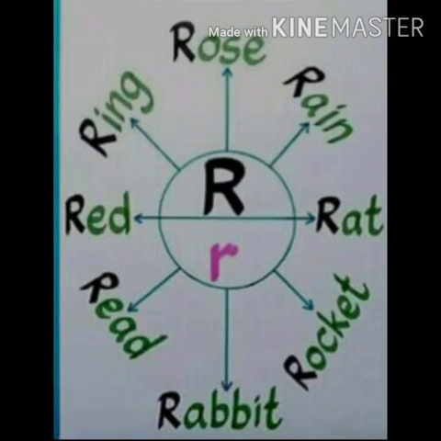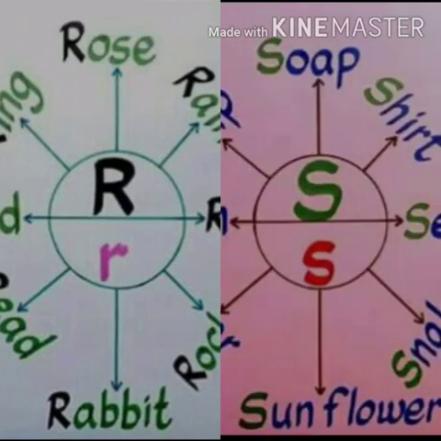Capital R, small r. R for rose, R for rain, R for rat, R for rocket, R for rabbit, R for reed, R for red, R for ring.